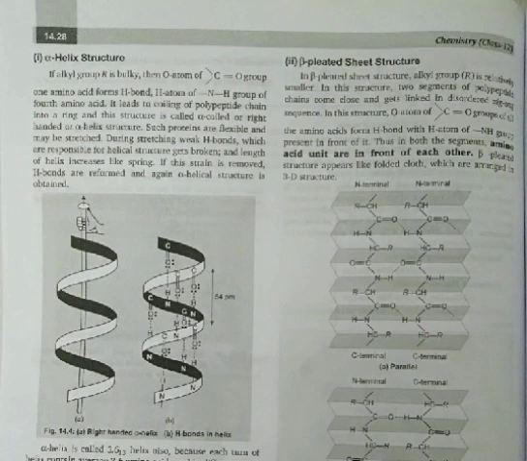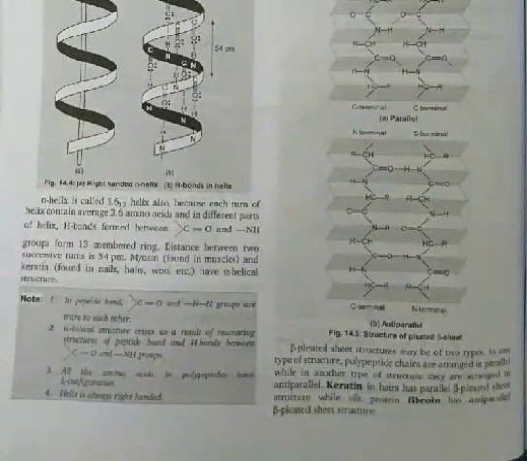Thus in both segments, amino acid units are in front of each other. In every segment you will see that amino acid groups are in front. Here is an amino acid group, here is also an amino acid group, here also. So they are always in front of each other. So this was the beta pleated sheet structure. It is generally seen in keratin, fibroin, etc.